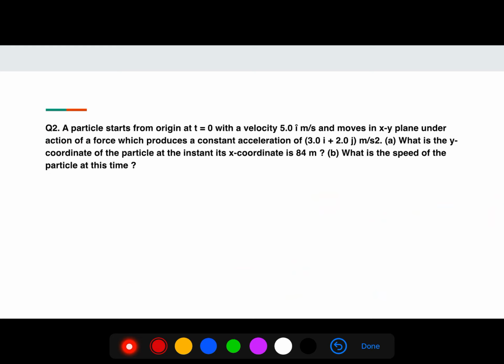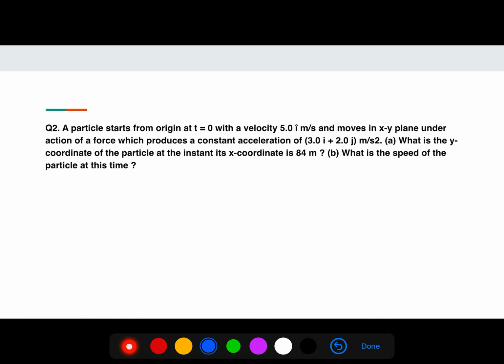And the second numerical: a particle starts from the origin at t is equal to 0 with a velocity 5 i cap, and moves in the xy plane under the action of a force which produces a constant acceleration of 3 i cap plus 2 j cap meter per second square. Then we want to find, part A, what is the y coordinate of the particle at the instant its x coordinate is 84 meter, and part B, what is the speed of the particle at this time.